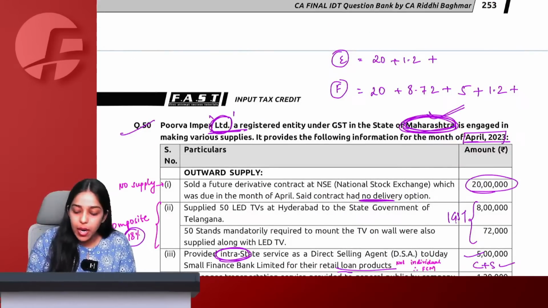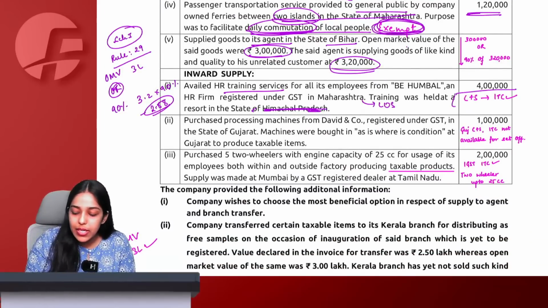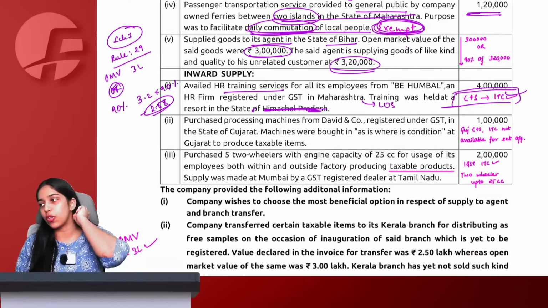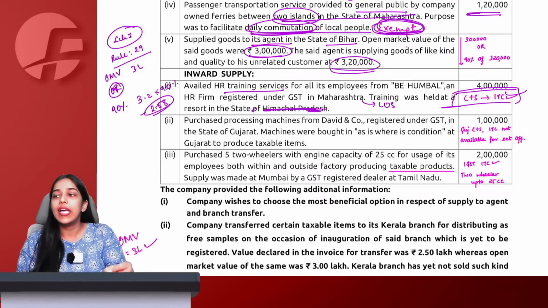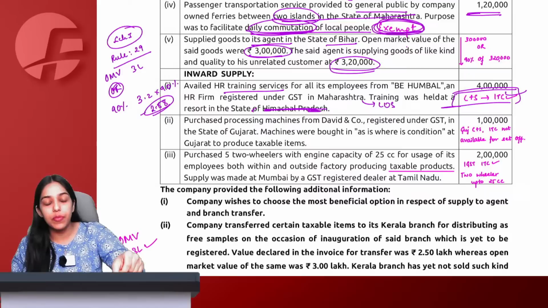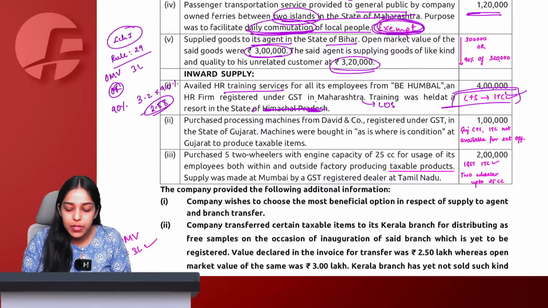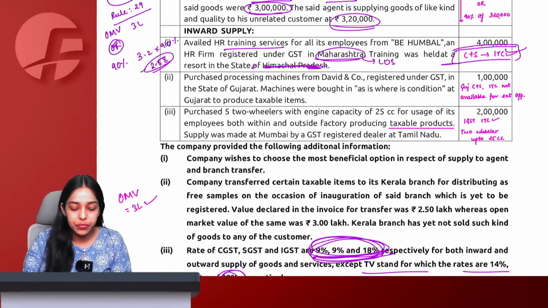We are registered in Maharashtra, therefore Maharashtra becomes the place of supply, which means CGST plus SGST ITC I can take. Understood everyone? Say yes or no. If training services are provided to any registered person, the place of supply will always be the place of that registered person. So place of supply becomes Maharashtra, supplier also in Maharashtra, therefore CGST plus SGST.